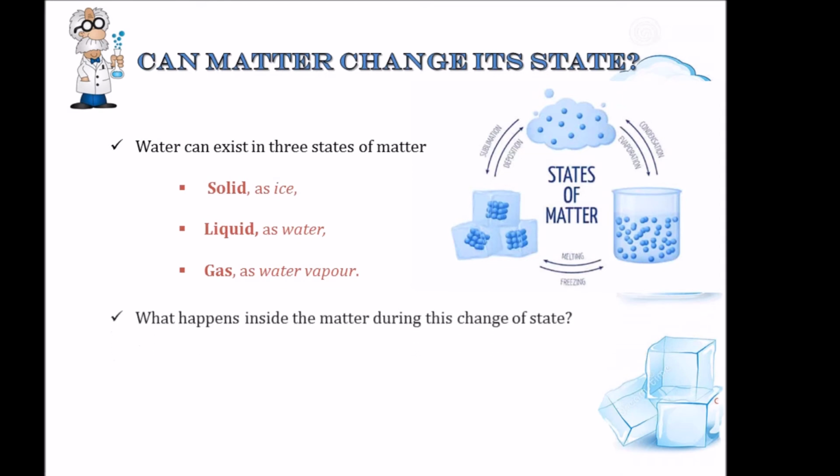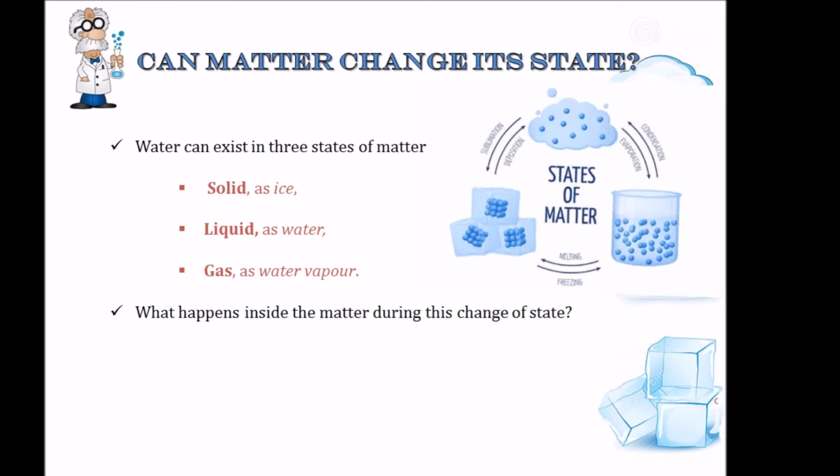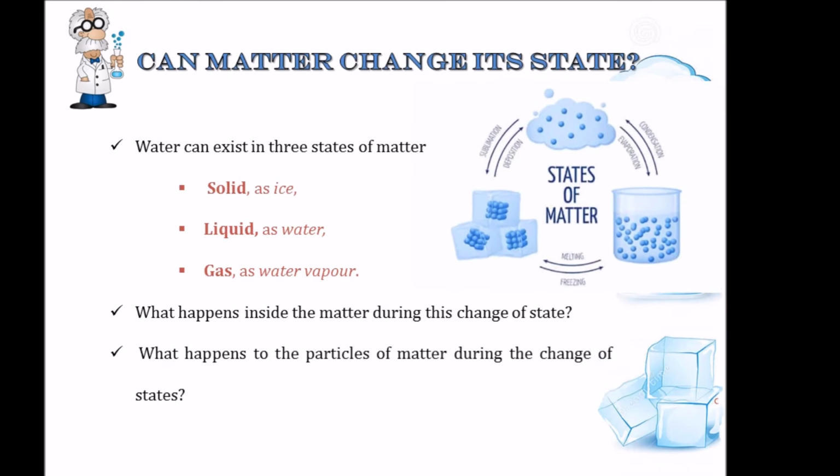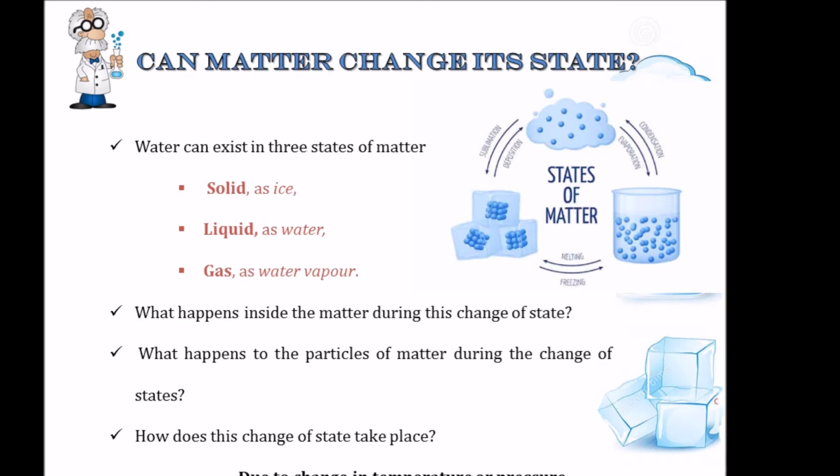So what happens inside the matter during this change of state? What happens to the particles of the matter during this change of state, and what causes this change of state? That is the first question. How does this change of state take place? It is mainly due to the change in temperature or the change in pressure. So let's see more about these.